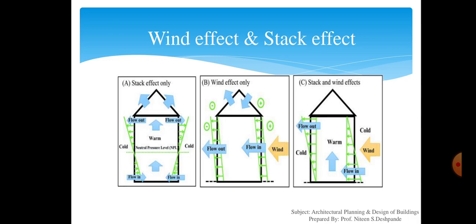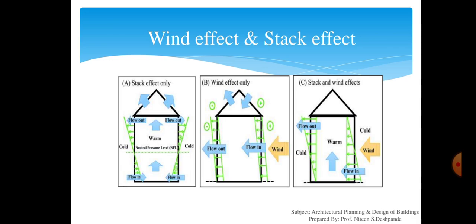Ventilation due to wind effect is given by the formula Q is equal to K into A into V, where Q is the rate of air flow through opening in cubic meter per hour, A is the free area of inlet openings in square meter, V is the speed or the velocity of wind in meter per hour, and K is the coefficient of effectiveness of the opening.